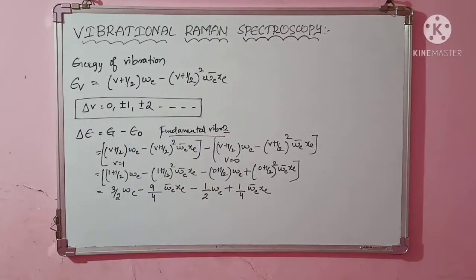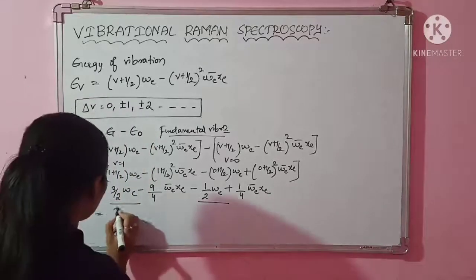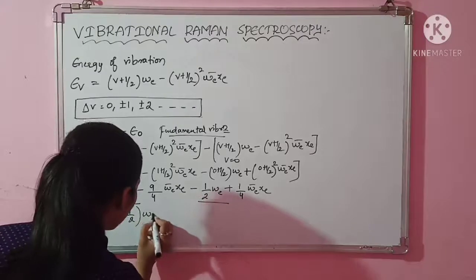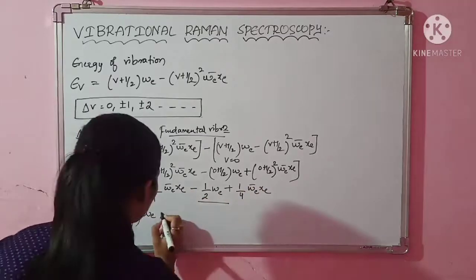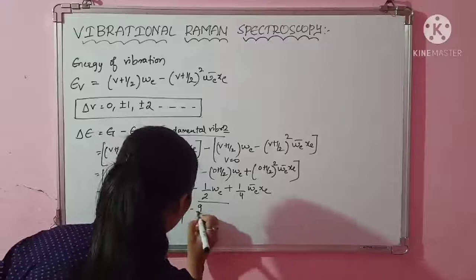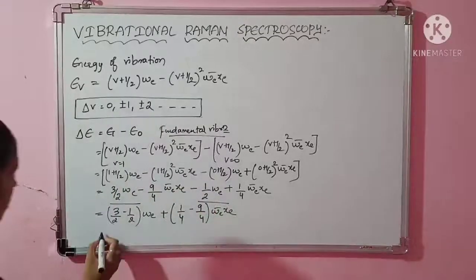Which are the like terms you have? This is 3 by 2 omega E and 1 by 2 omega E. So what you can do? You can put 3 by 2 minus 1 by 2. Omega E can be removed outside. Similarly here both you have omega E bar xc as common. Okay. So I will remove plus 1 by 4 minus 9 by 4 omega E bar xc. Clear?